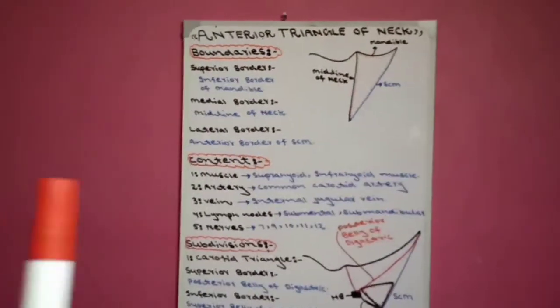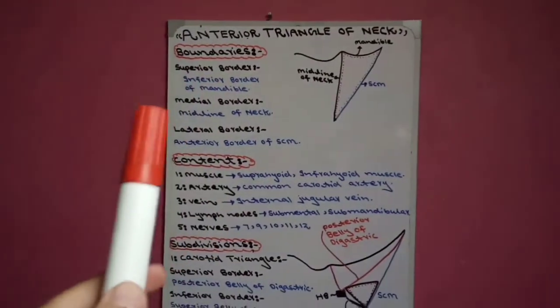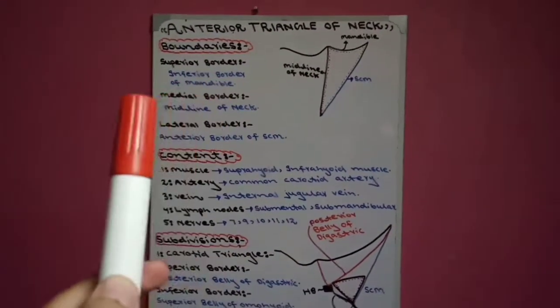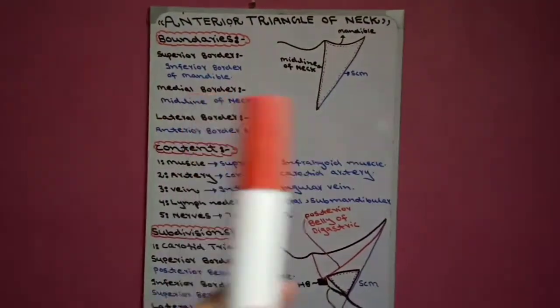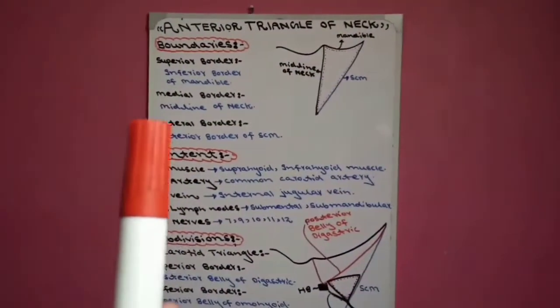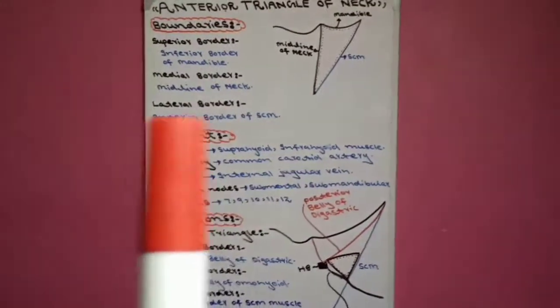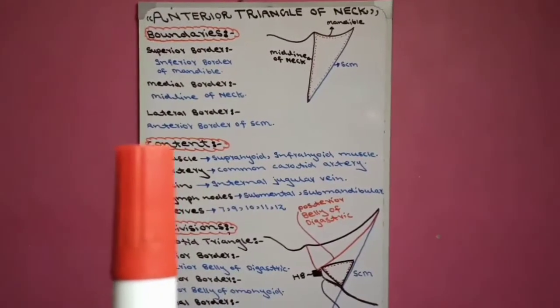So superior border formed by inferior border of mandible, medial border formed by midline of neck, and the lateral border is formed by anterior border of sternocleidomastoid.